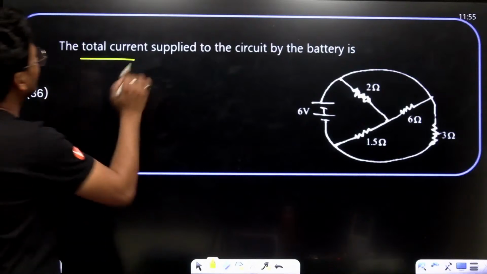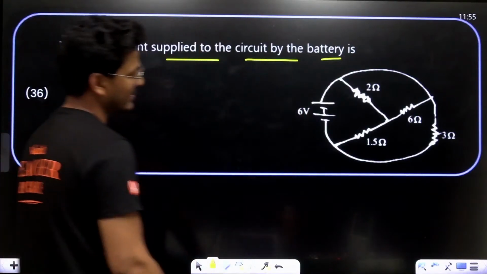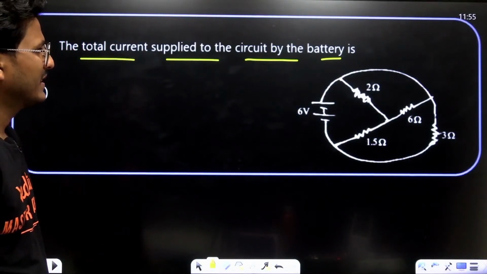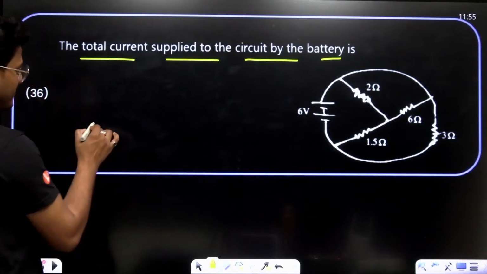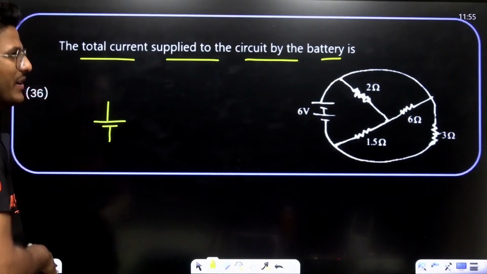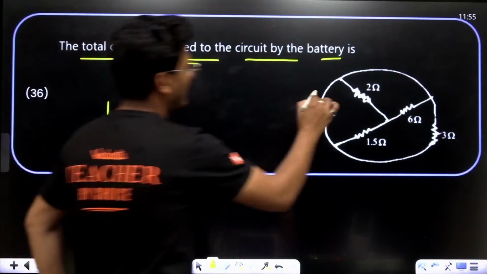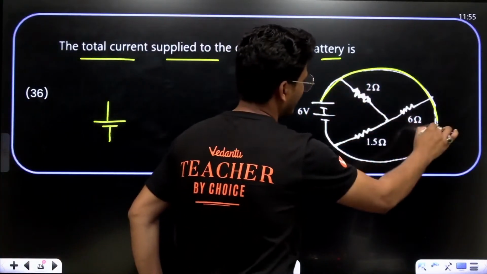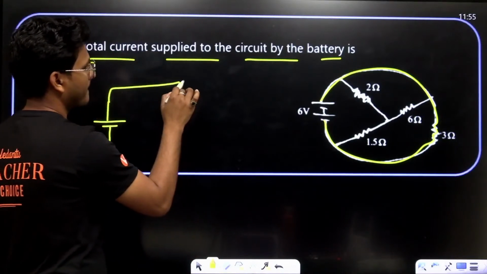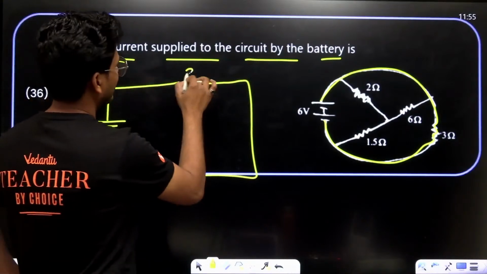Now, the total current supplied to the circuit by a battery is, see, in a simplified way, one path from here, this resistance and collector. This is 3 ohm.